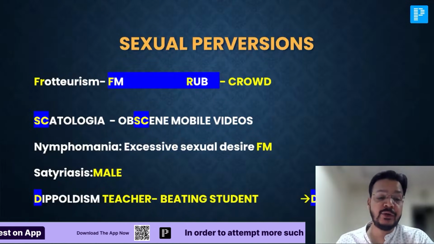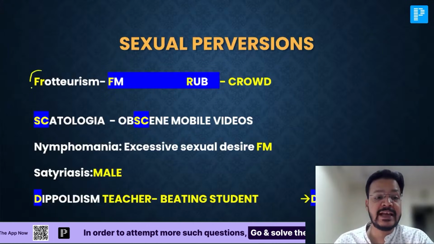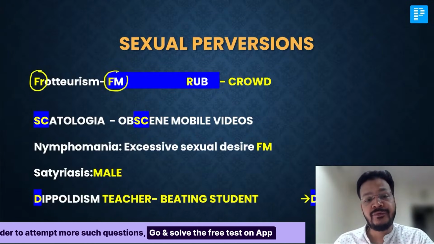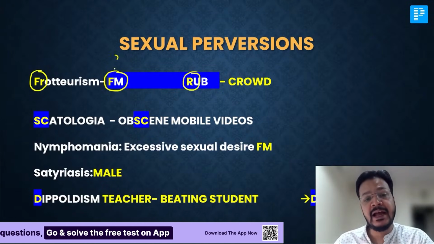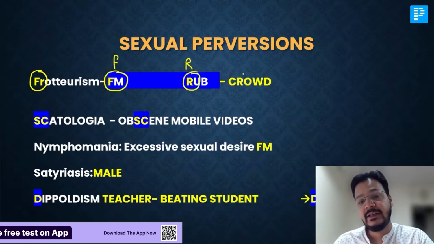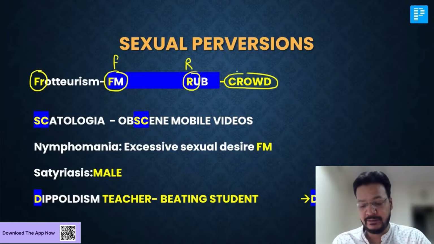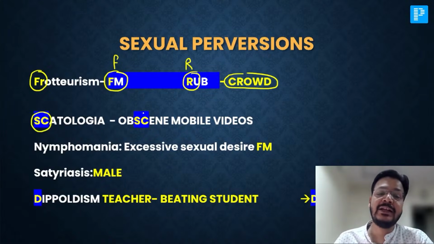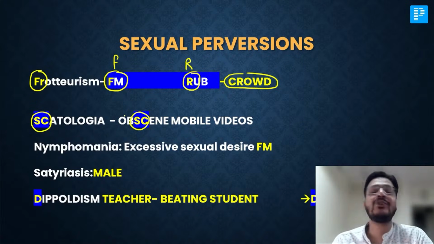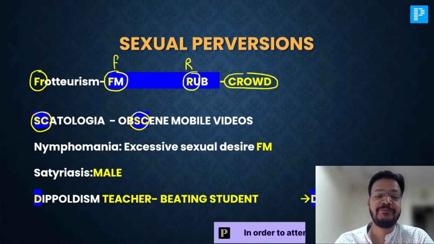Now, sir, what is frotteurism? You can see the trick. Frotteurism is F and R. So if you rub, the F and R, a female is rubbed in a crowded place. That is frotteurism. Beautifully done. Obscene pictures, obscene mobile calls, that is scatologia.